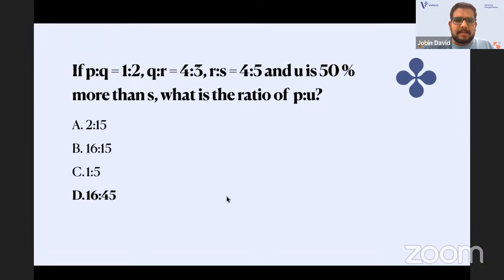Next, if P is equal to Q, this is a ratio and proportion question from the mathematics part. Data interpretation is also asked in the ratio part. When I checked the last WB SET exam, the data interpretation was given in a table, and there was also a line graph data interpretation. This is from the maths part. The answer is 16:45. This is a basic question. If you know the basics of ratio and proportion, you can easily get this answer.